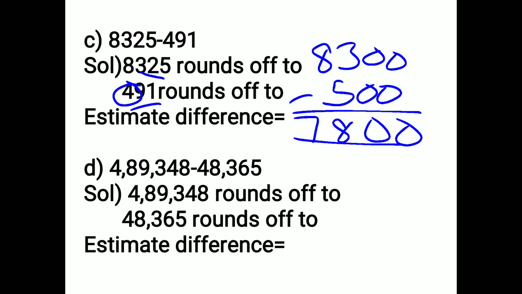Clear? Now D part. Here also you see the numbers given: 4,89,348, and from this number you have to minus 48,365.